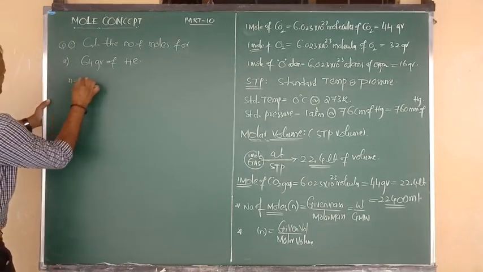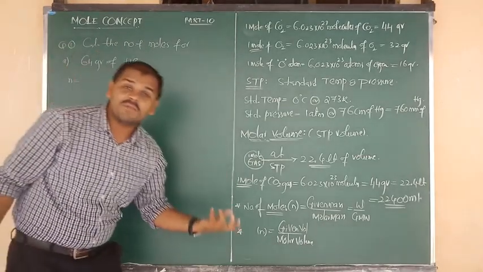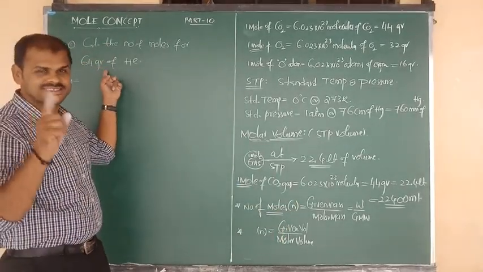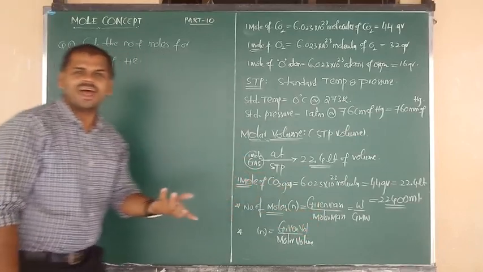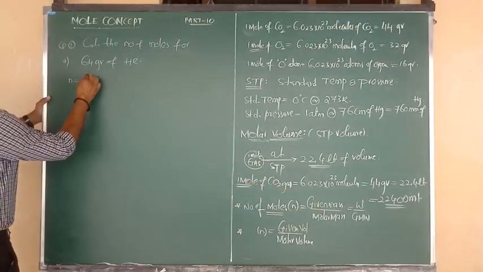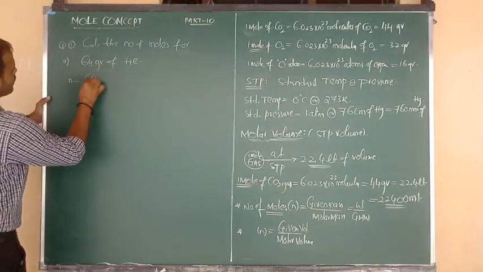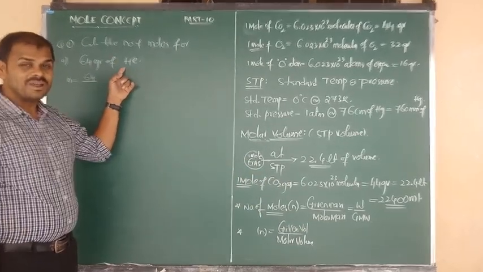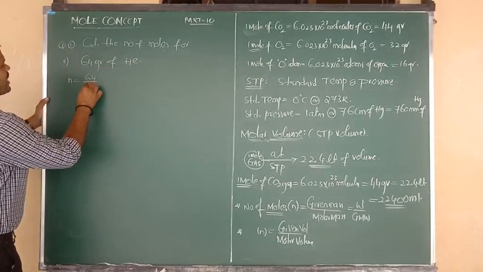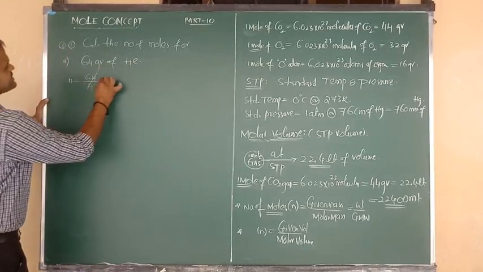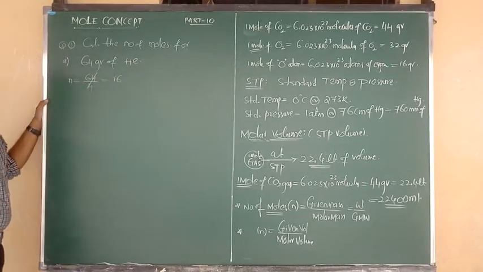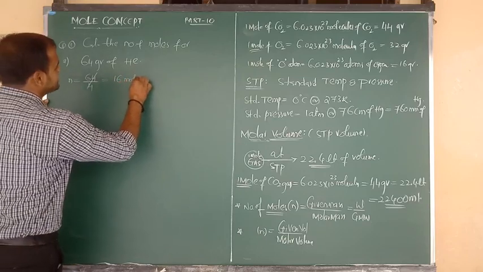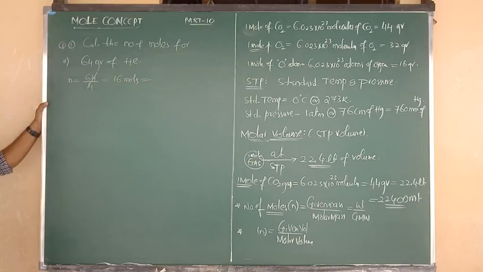Number of moles n is equal to, which formula do we have to use, the first one or the second one? 64 grams means mass is given, so given mass by molar mass. So given mass is 64 by molar mass of helium. Helium atomic number is 2, mass number is 4, so molar mass is 4. So how much is the answer? 16 times, 4 is cancelled. 16 fours are 64. So how many moles are present? Yes, 16 moles are present.